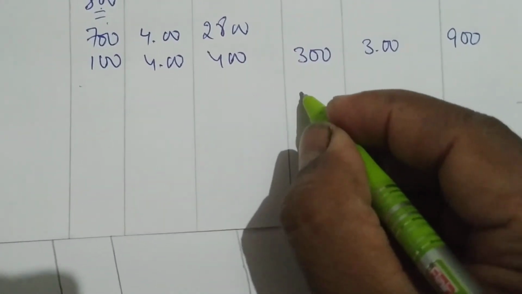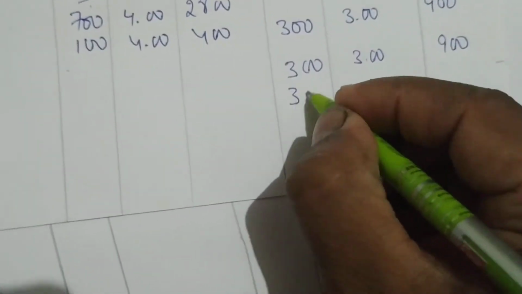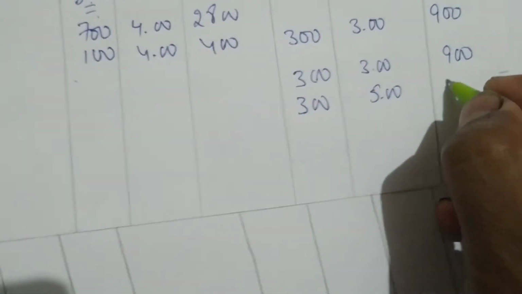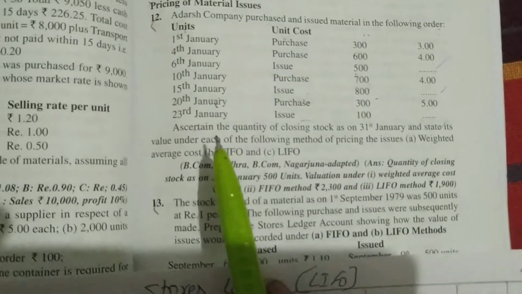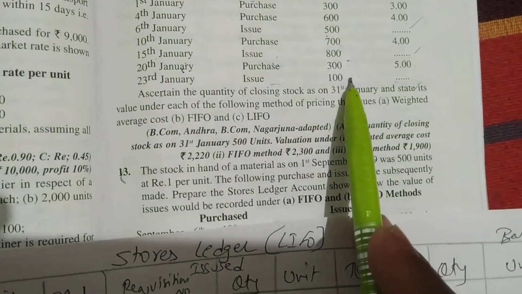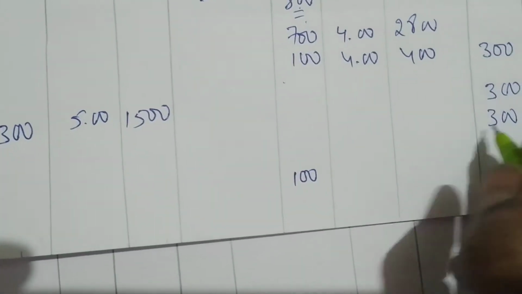You have to write first 300, 3 rupees, 900, then this 300, 5 rupees, 1500. Done. Next, 23rd January we have issued 100 units. Then on 23rd January, here you have to write 100 units. We have issued how many? 100 units. We can issue, right? From 300, 100 we can issue.